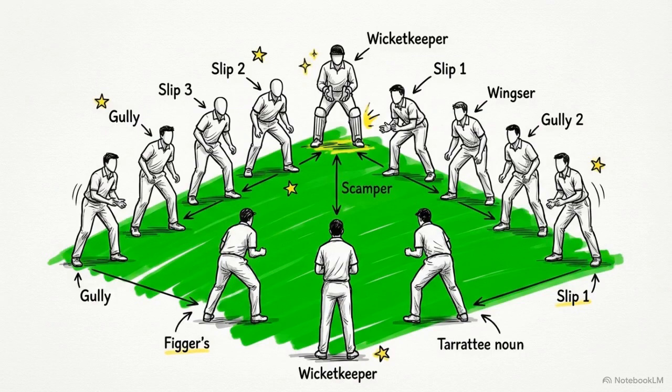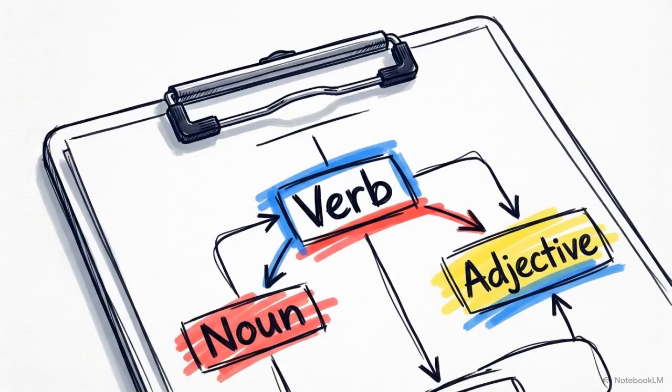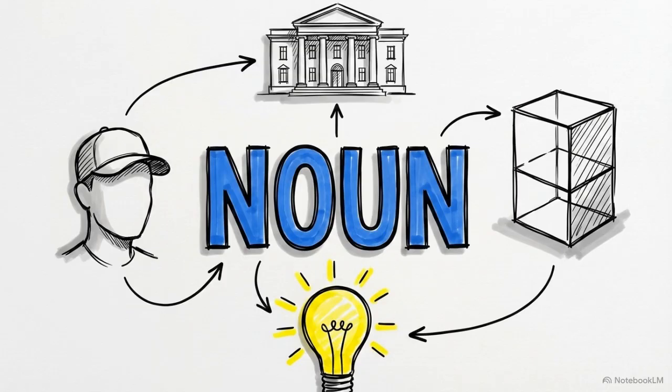Now we look at the words themselves. Think of a sentence like a cricket team. Every word is a specific player executing a highly specialized role, the parts of speech. The core of the sentence is the noun. It is the naming word. People, places, physical objects, and abstract ideas. Right here, Virat Kohli functions strictly as a noun.